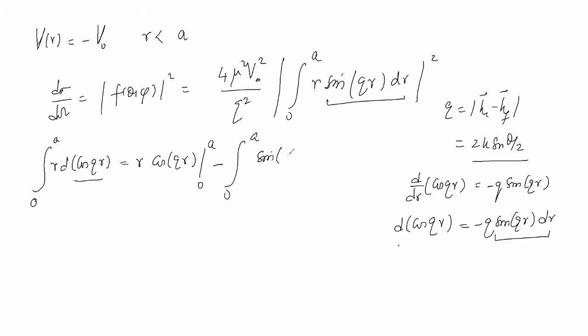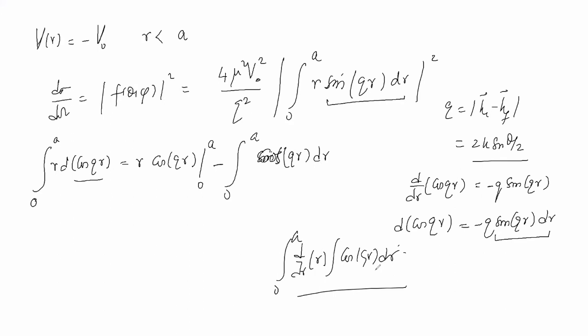That means this will be cos(qr) dr, because d of r by dr is 1, and otherwise you could have written this as d by dr of r times the integral of cos(qr). Class 12th mathematics.